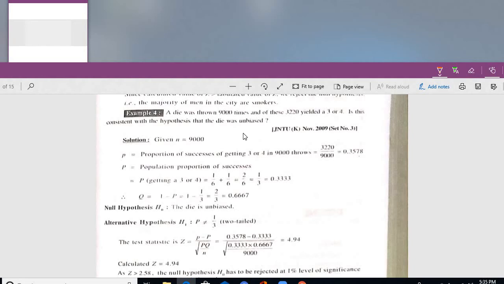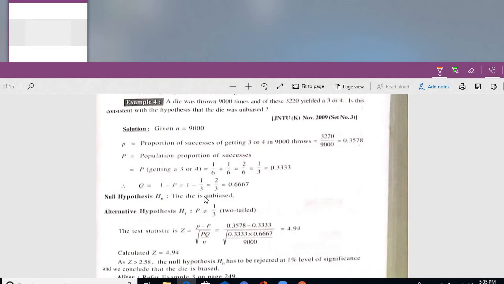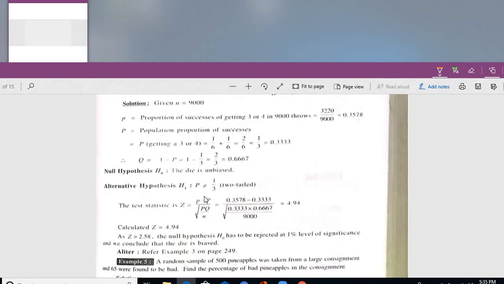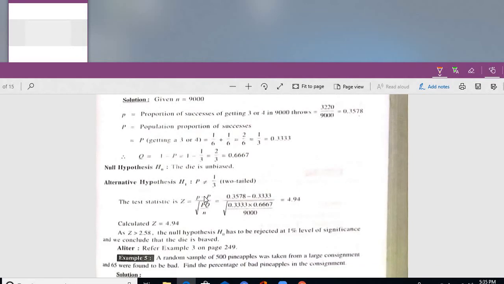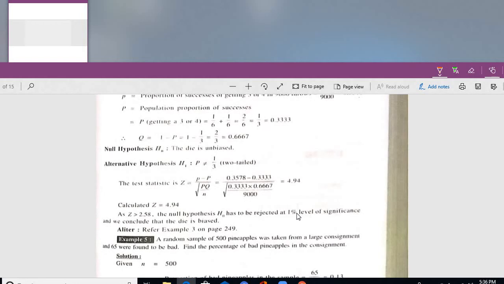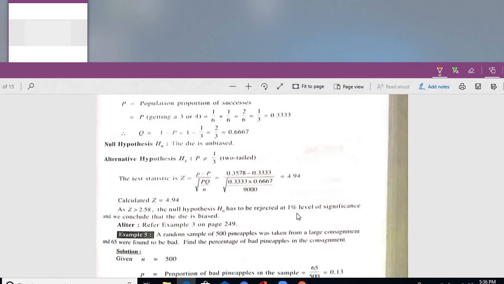So unbiased means what? The alternative hypothesis will always be of the not-equals type. So H naught: the die is unbiased. P is not equal to 1 by 3, so a two-tail test we have to apply. And the calculated value is more than the tabular value. Whenever the calculated value is above 4, always reject H naught. Right, above 4 and above 3. The maximum tabular value is 2.58. Whenever you get a calculated value above 3 or above 4, automatically your H naught will be rejected.